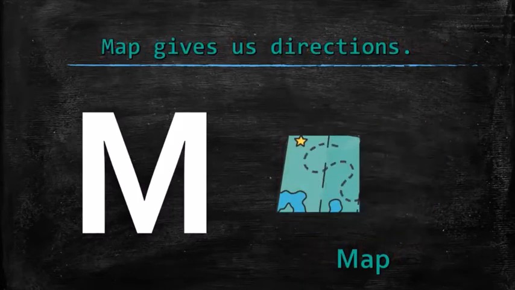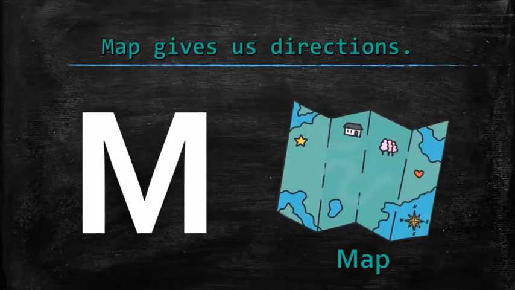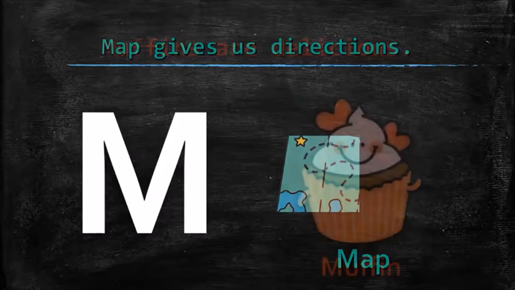M for map. Map gives us directions. If we are traveling somewhere by road or by train or by any means of transport, map helps us to follow the directions in which we are supposed to travel. M for map.